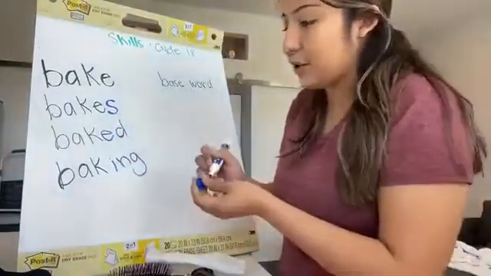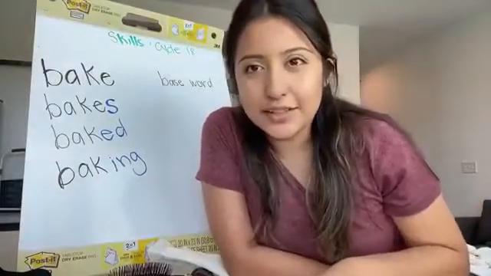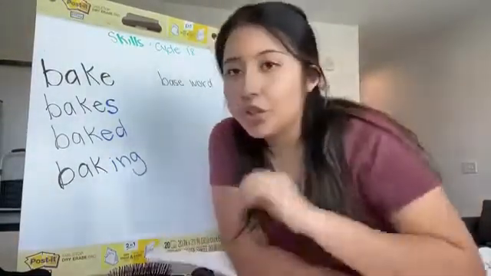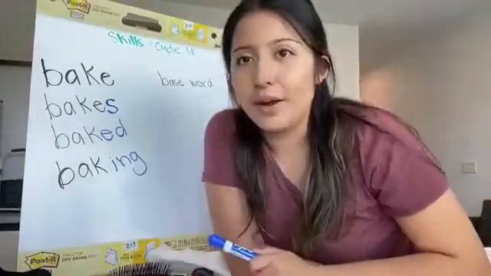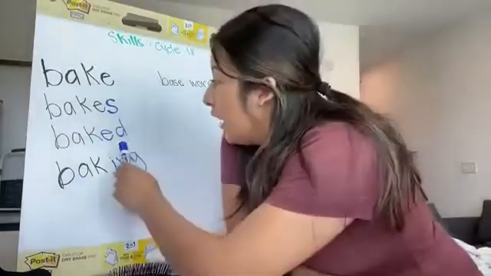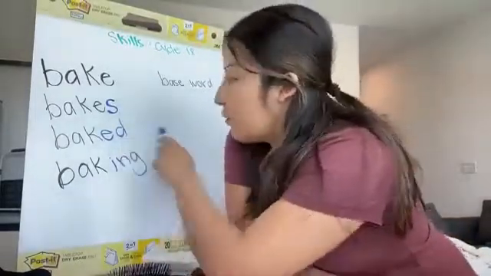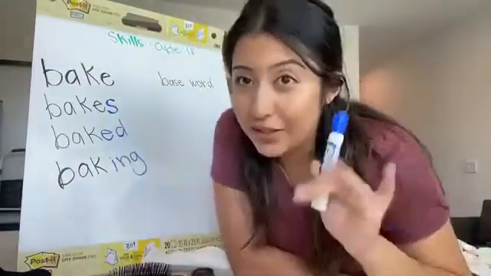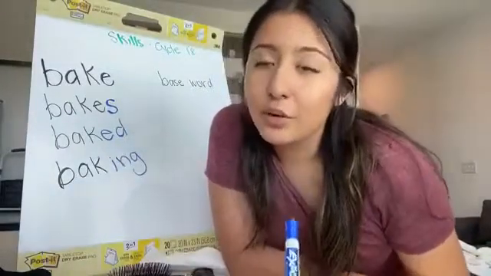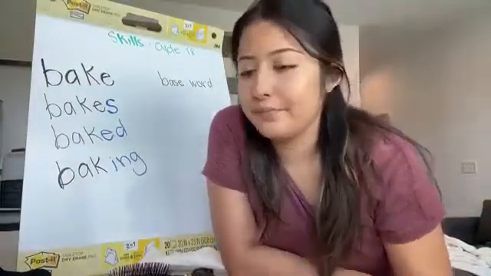Baking. So today for skills block, you have to look at the list of Cycle 18 and use a different color on the suffixes, okay? So I changed them with my marker. Remember the suffixes we're learning about are S, ed, and ing. So anytime you see those, use a different color or a different marker to go over it. Practice reading the words as well.